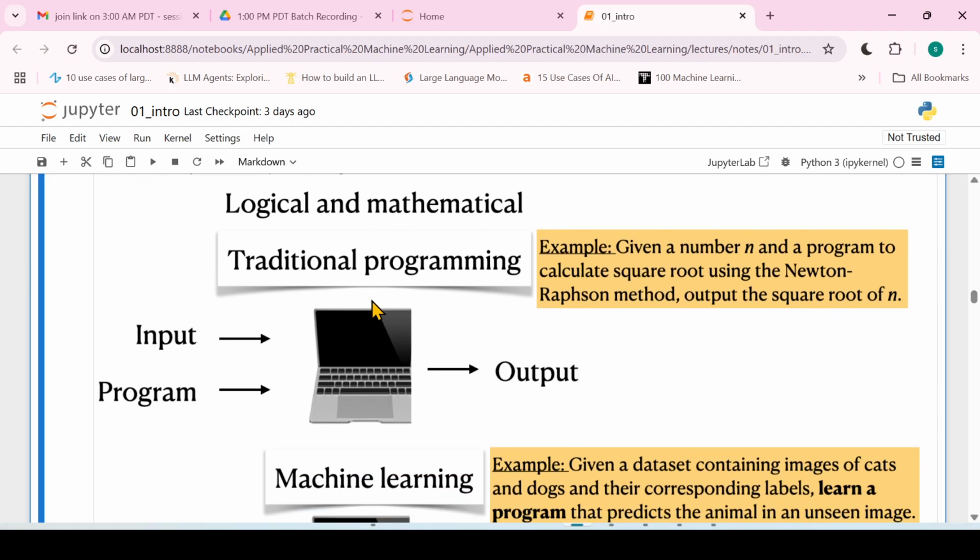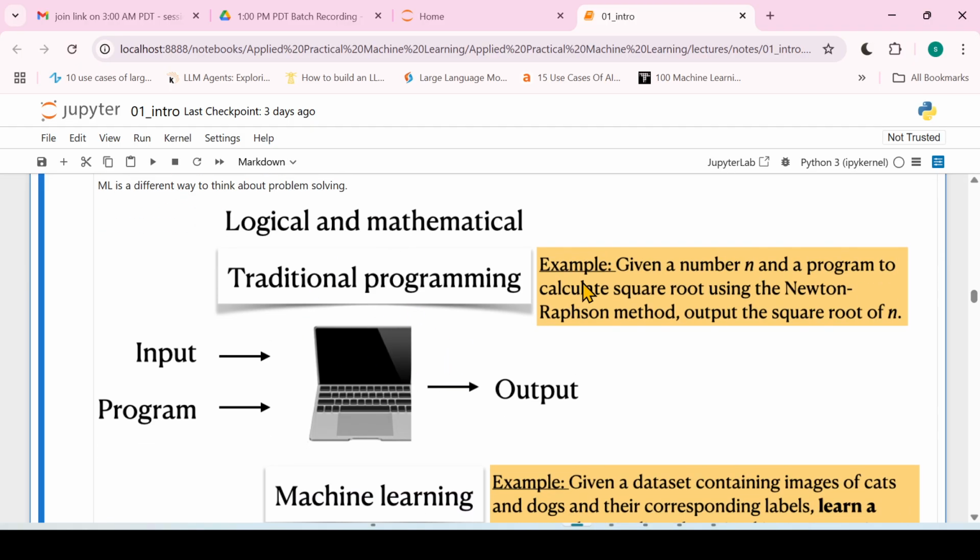Consider this example problem: given a number n and a program to calculate the square root using the Newton-Raphson method, or NR method, we have to output the square root of n. So we have to write a simple program that takes the given n, calculates the square root of that number, and returns it.